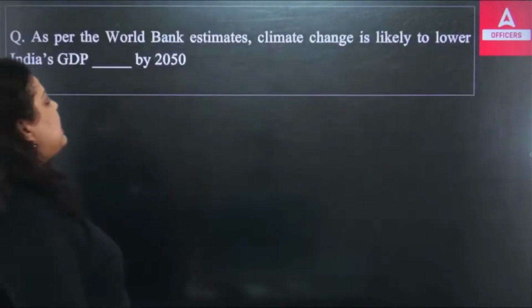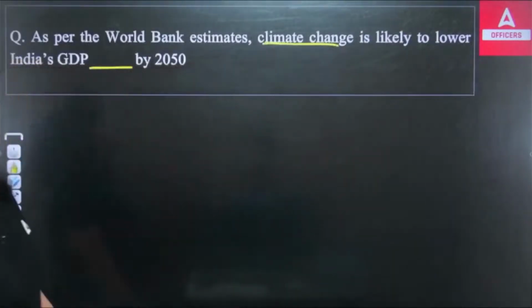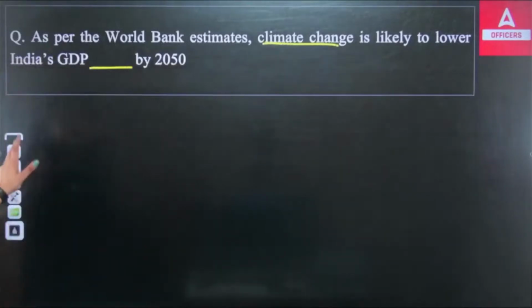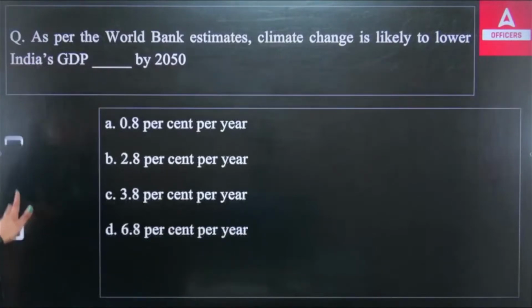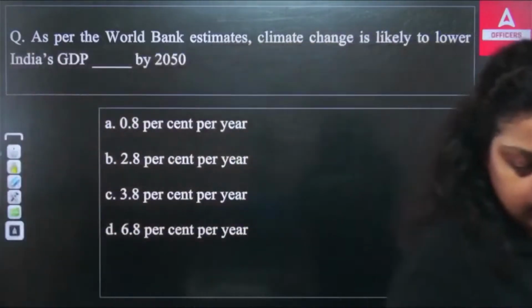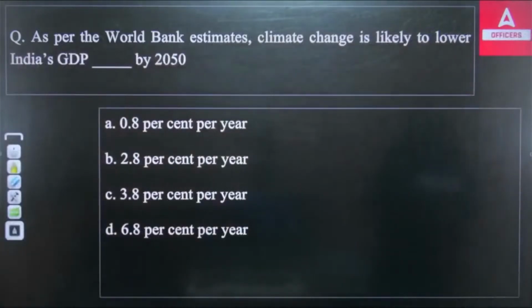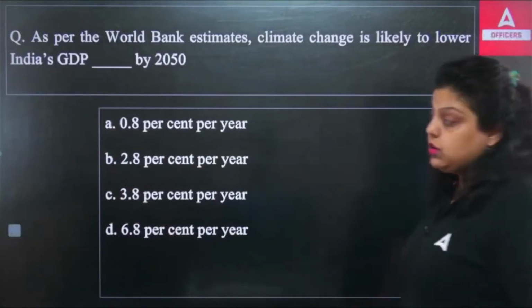As per the World Bank estimates, climate change is likely to lower India's GDP by a dash by 2050. How much percentage of India's GDP may be reduced because of the climate change impact? This data has been given by the World Bank. The World Bank has 5 institutions that I have already told you.